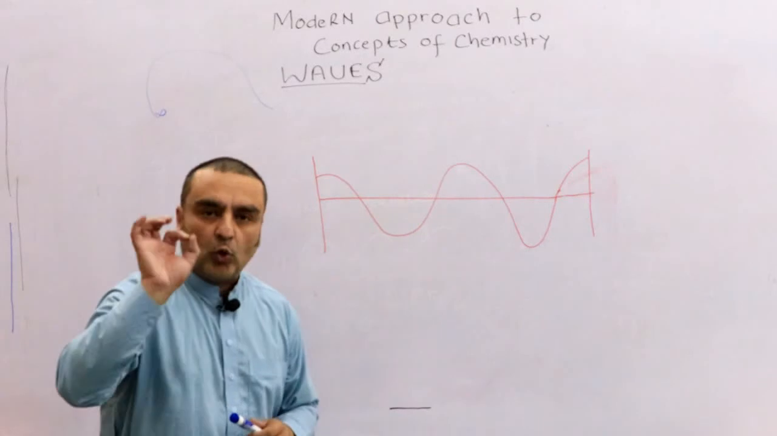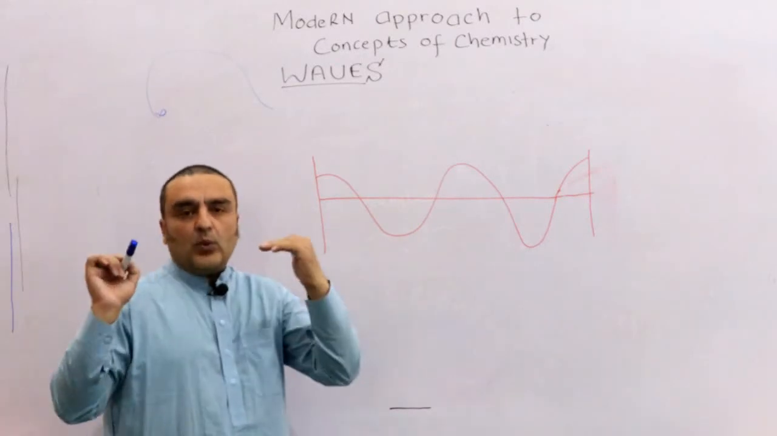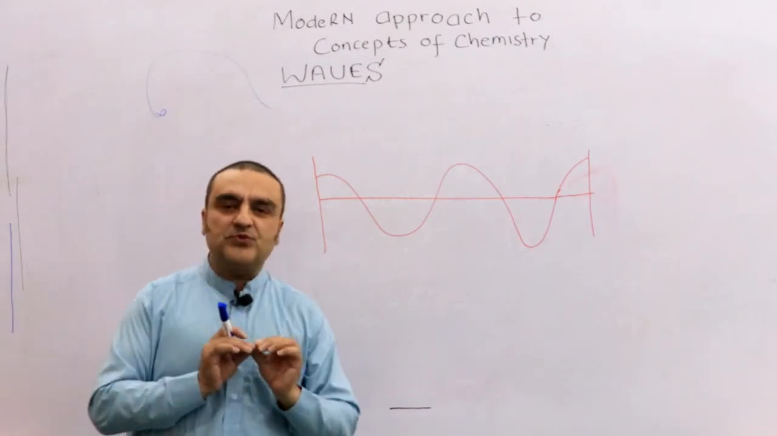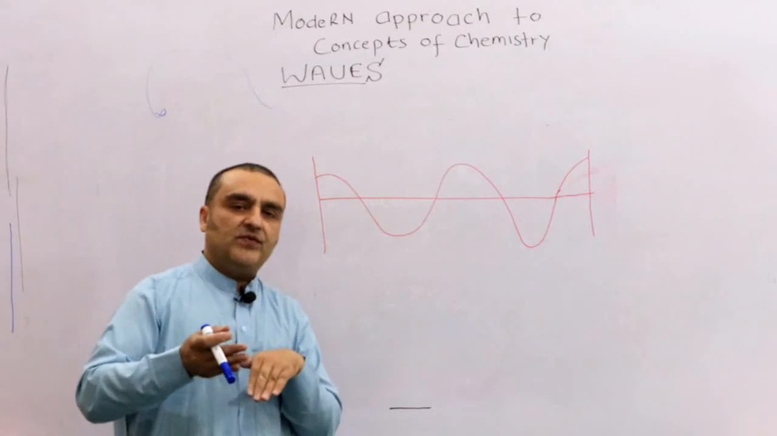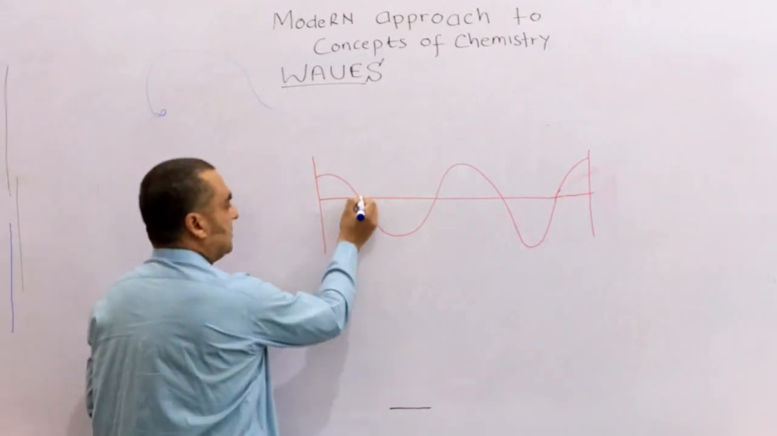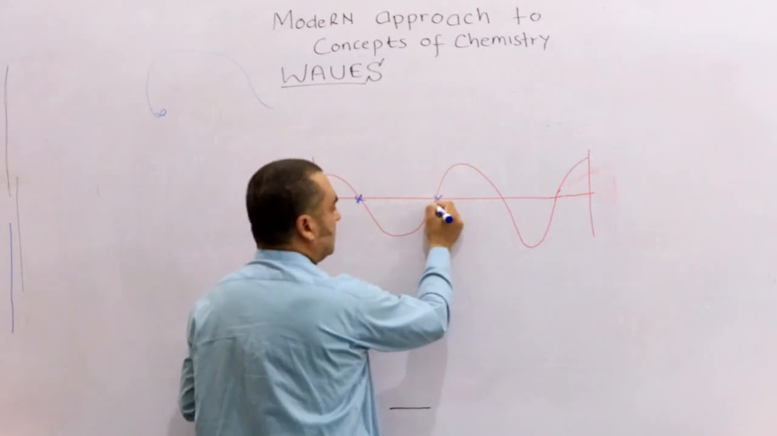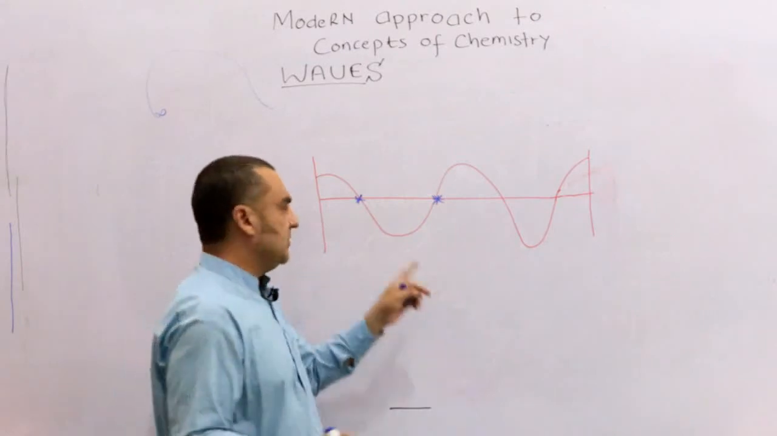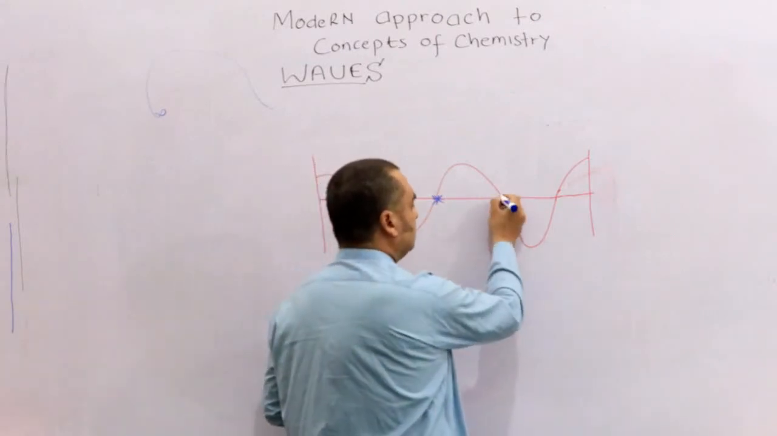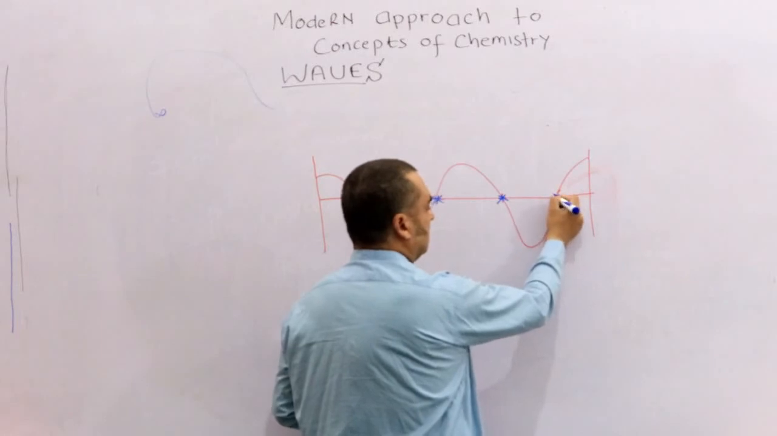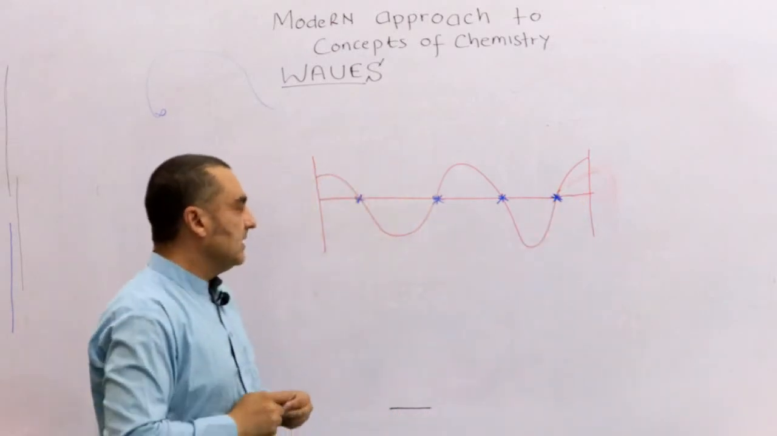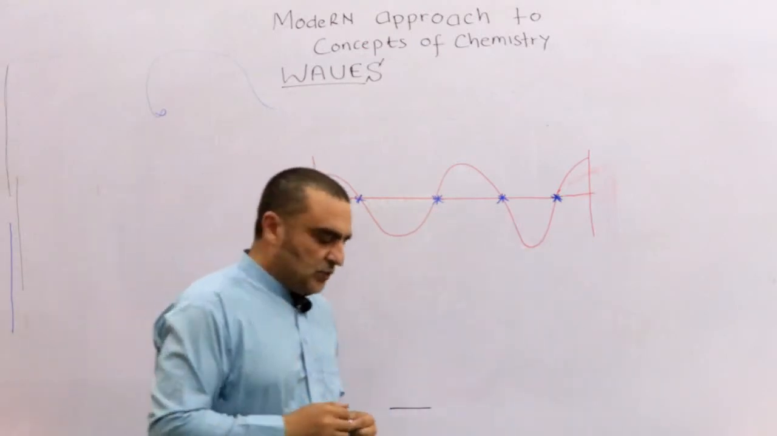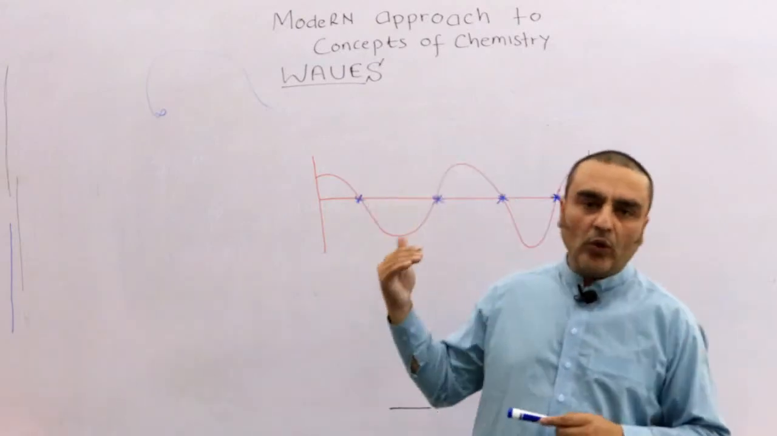What are we talking about? Nodes. Where there is a zero displacement, or zero distance between the mean and the wave, it is called a node. So here it is a node, this thing is a node, zero amplitude, or you can simply say that where the amplitude of the wave is zero. Node, node, node, and a node. This is a node, this is a node, this is a node, and that is a node. So these things are very important for the understanding of waves.